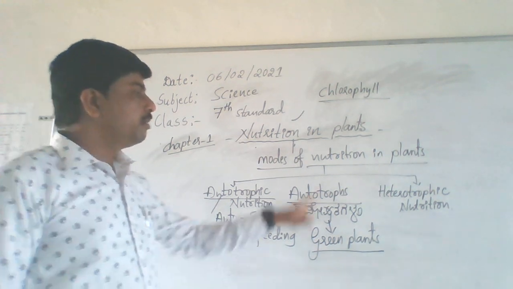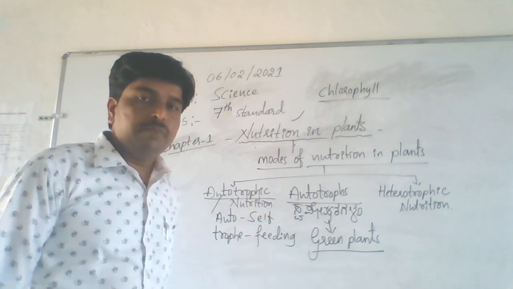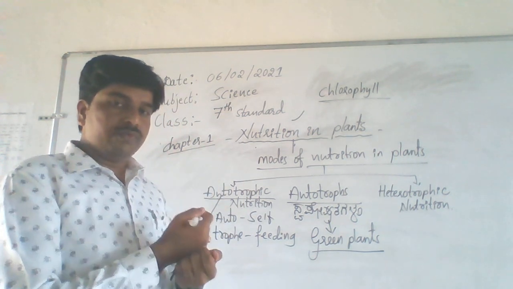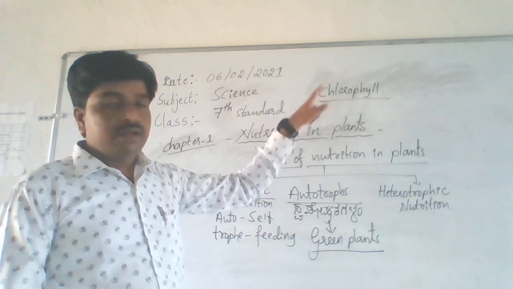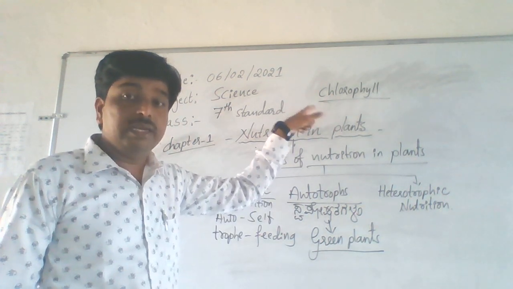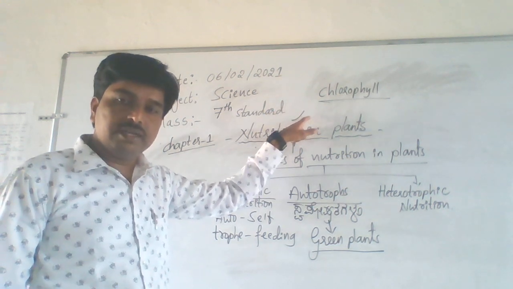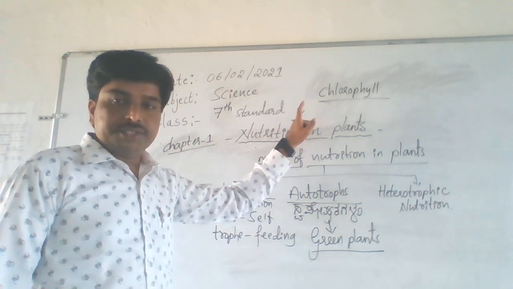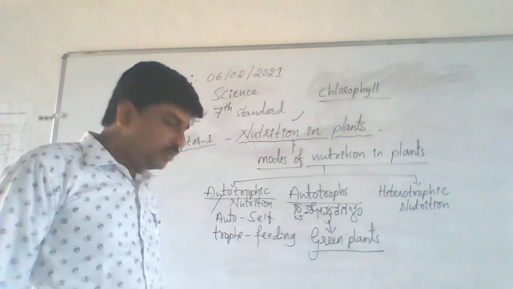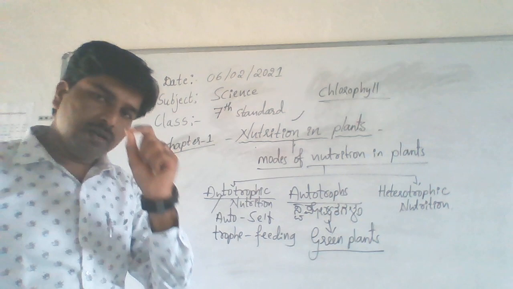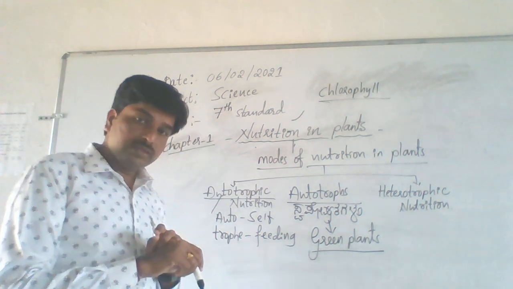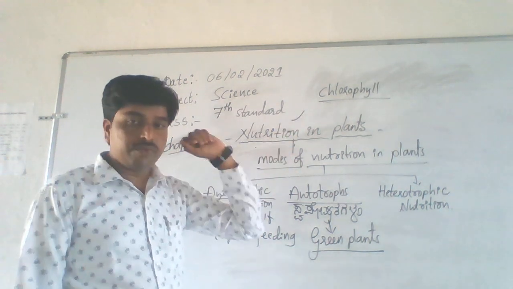Okay. Remember, if a plant prepares its own food, it is only because of this pigment chlorophyll, which is mainly present in the leaves of a plant. Understand? The question is that yes, green plants are called autotrophs because they can prepare their own food by using this chlorophyll.